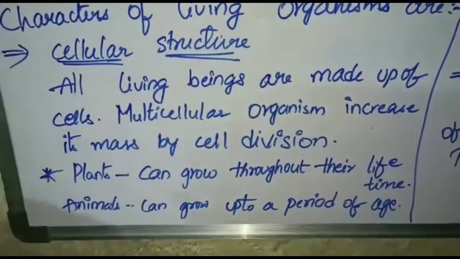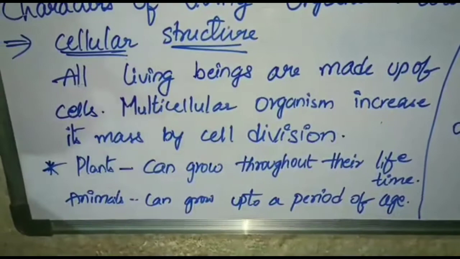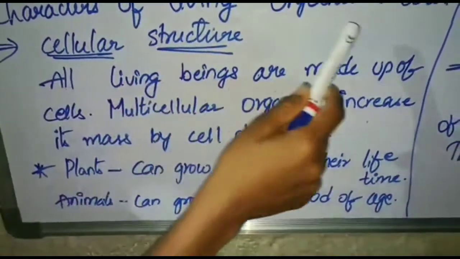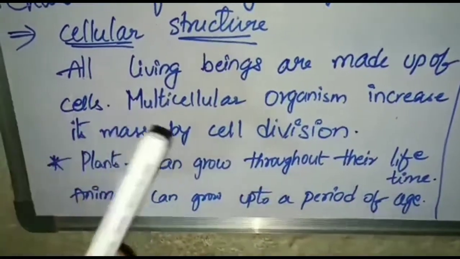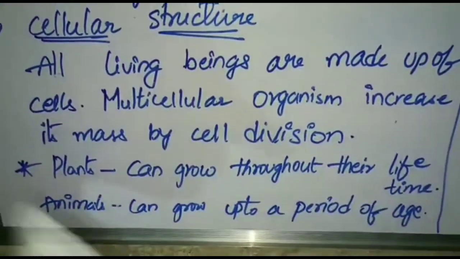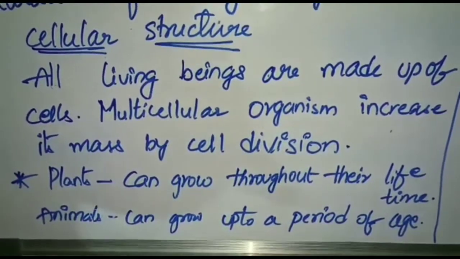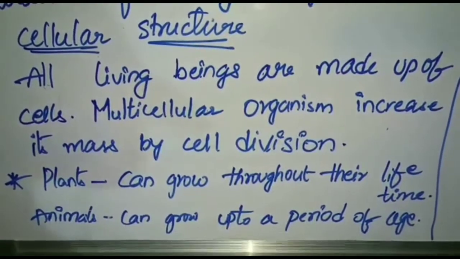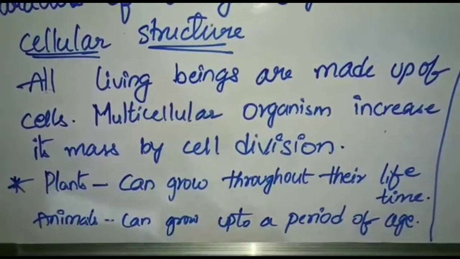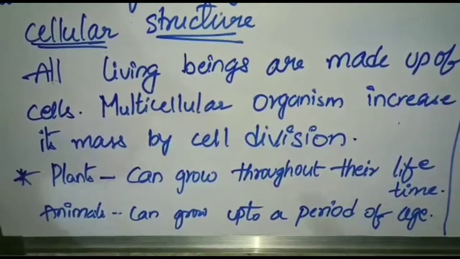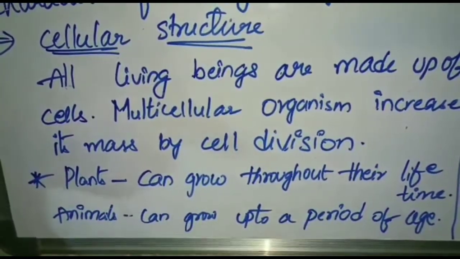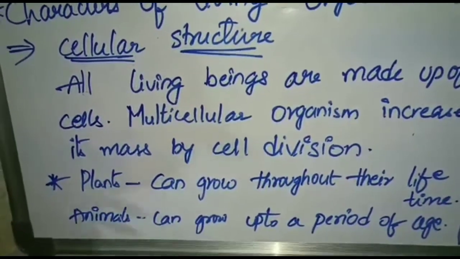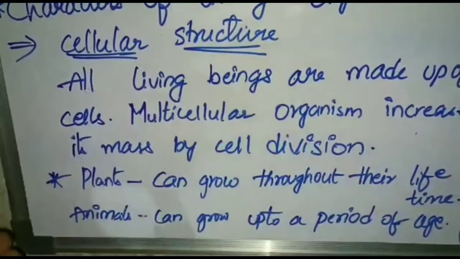If we are talking about living organisms, there are a few basic characters. The first and foremost is cell structure. Without a cell, a plant cannot survive, and without a cell, an animal cannot survive, because the cell is the basic unit of life. The cell is the structural and functional unit of life. So all living beings are made up of cells.